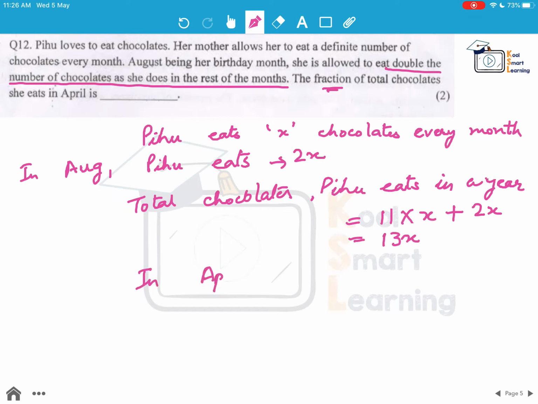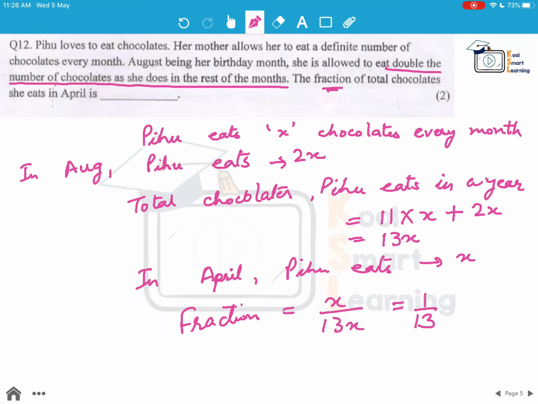In April, which is a normal month, not her birthday month, she eats X chocolates. So the fraction is x by 13x. So this is 1 by 13. So this is the answer to the question.